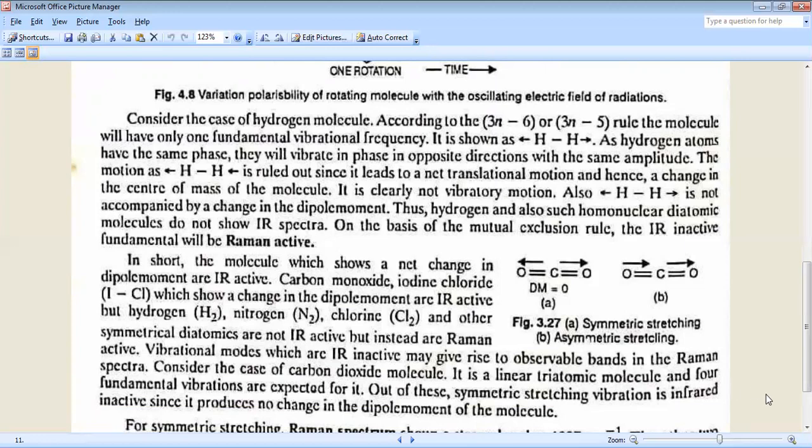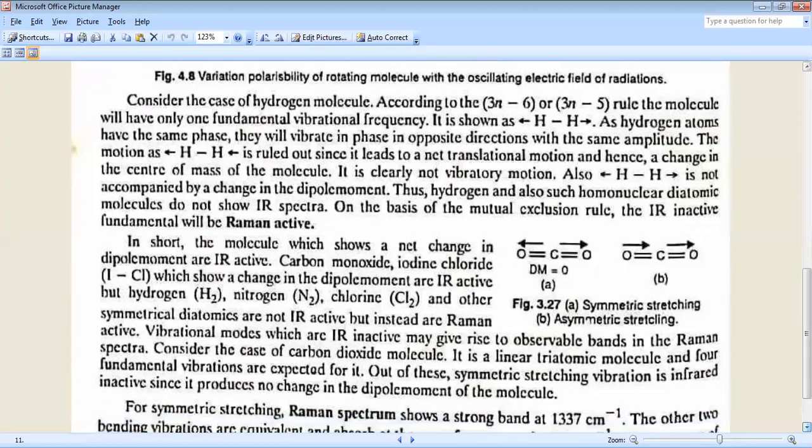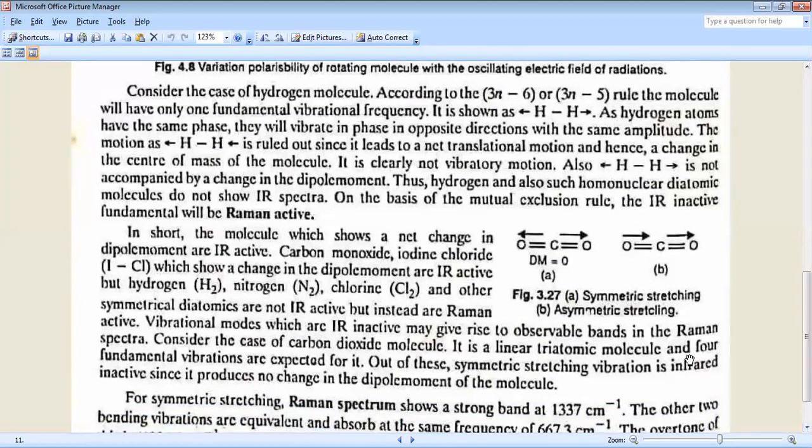Consider the case of carbon dioxide molecule. It is a linear triatomic molecule, and four fundamental vibrations are expected for it as per the rule 3n minus 5. Out of these, the symmetric stretching vibration is infrared inactive since it provides no change in dipole moment of the molecule.